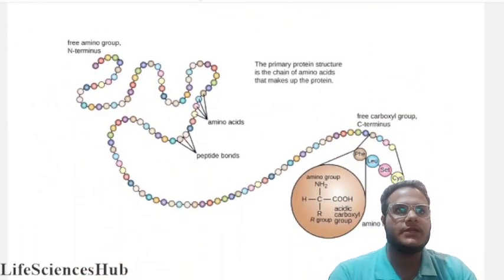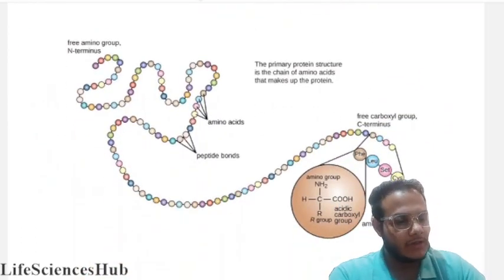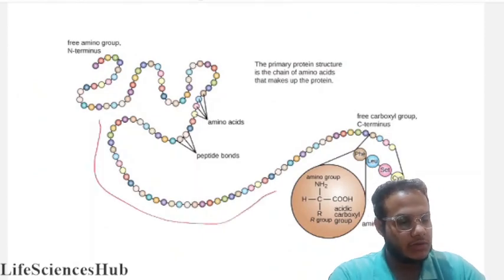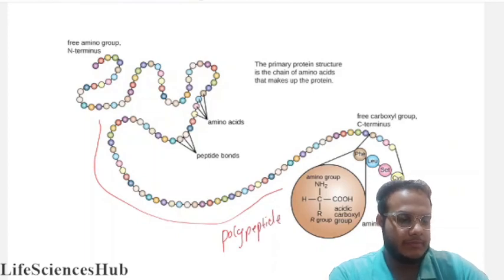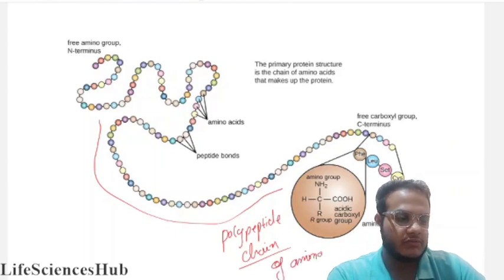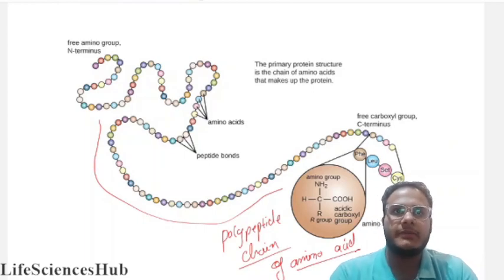As you can see, this is our polypeptide chain of amino acids. We all know that there are two termini in a polypeptide chain.